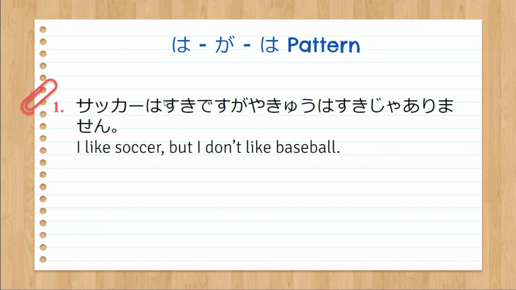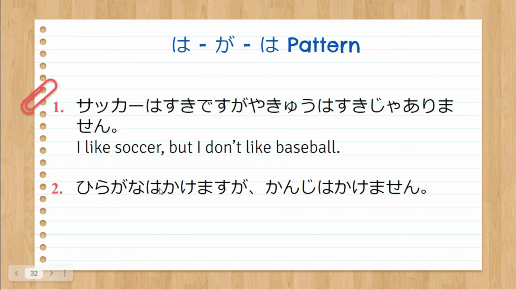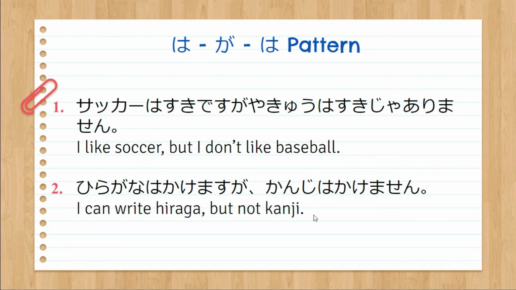We have here the particle wa as a marker of the topic saka. We have here ga, which means but, and we have another particle wa here, which is a marker for our topic yakyu. Hiragana wa kakemasu ga, kanji wa kakemasen. So we have here the positive kakemasu and the negative kakemasen. We also have the particle wa as a marker of the topic hiragana, ga, which is found in the middle, which means but, and another particle wa which marks the topic kanji. I can write hiragana but not kanji.